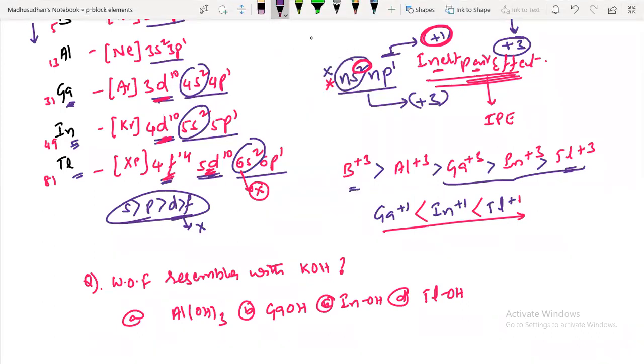Tell me, what is your answer? B, C, here and D, plus sir. 1 and OH minus, right? So it is a plus 1 oxidation state because it belongs to Indium and first year OH group element. So it is more stable in plus 1 oxidation state.